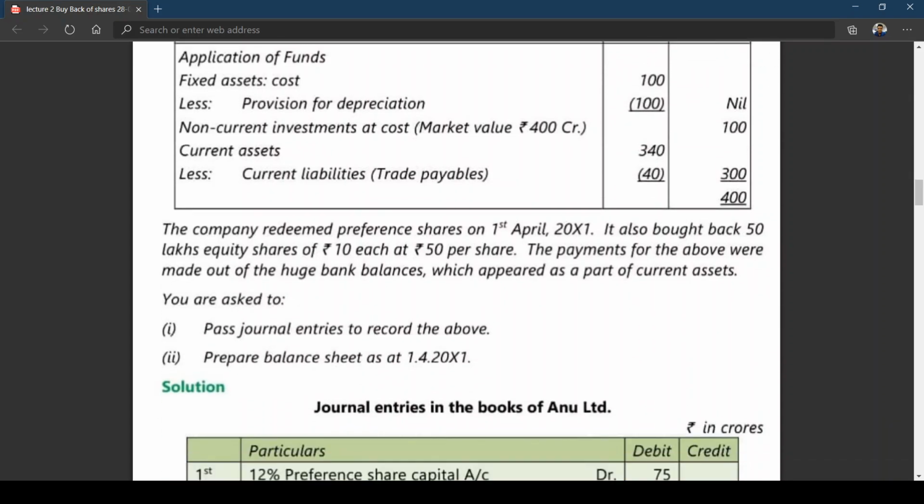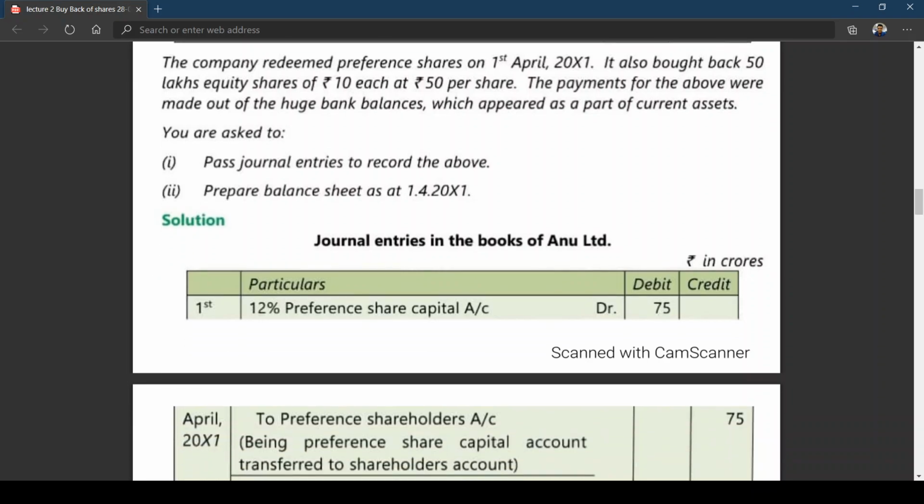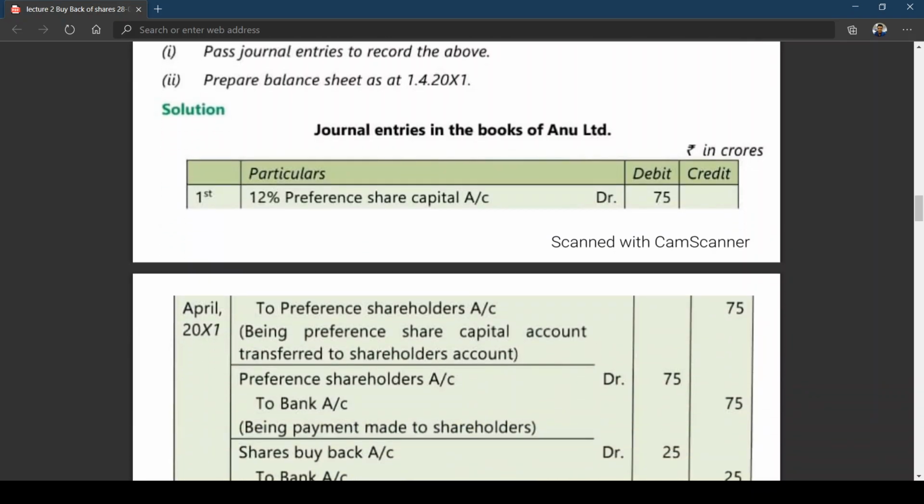Now you can see here, they are asking you to prepare journal entries and the balance sheet. We can see the first entry: 12% preference share capital account at R2, to preference shareholders account. What is the nominal value? 75 crores. Then the second entry, the narration you can see: being preference share capital account transferred to shareholders account.